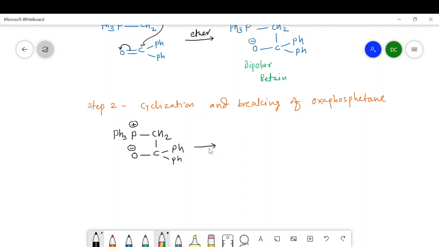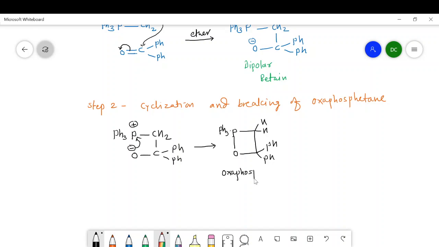It undergoes cyclization to form this type of four-membered cyclic ring. Here Ph, here Ph, these are the hydrogens, and there is a bond between oxygen and phosphorus. This phosphorus is attached with the phenyl groups. In this way, we get oxaphosphetane.